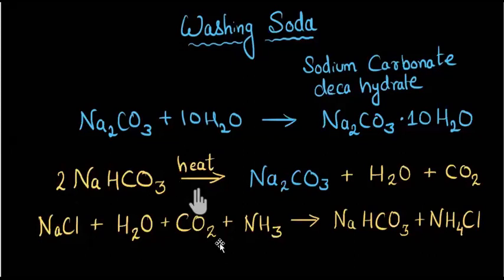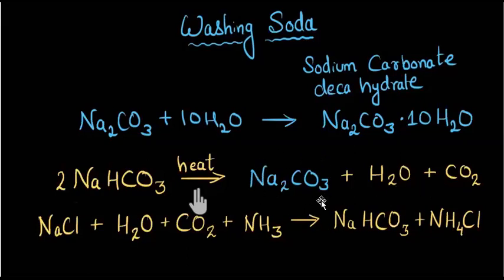So I am telling you that you have to write all these three equations. If it is asked how washing soda is prepared, then you heat the baking soda, converting it into sodium carbonate with the liberation of carbon dioxide and water.